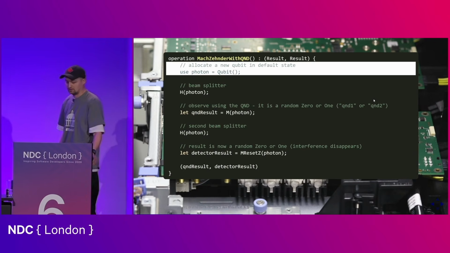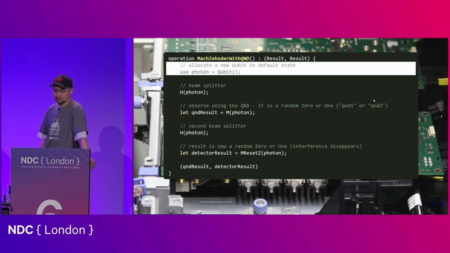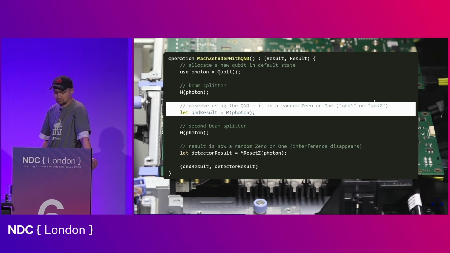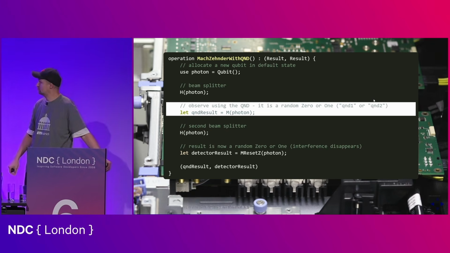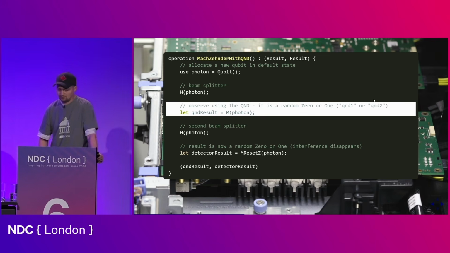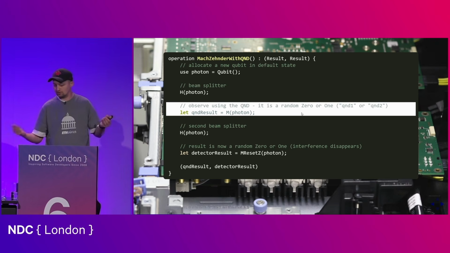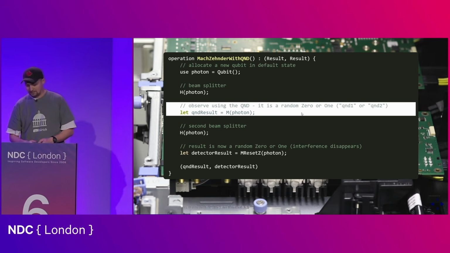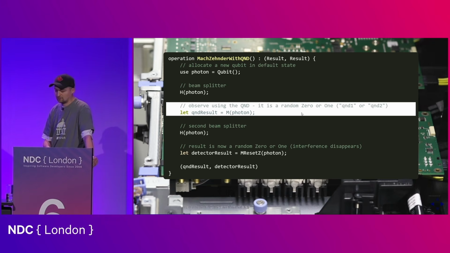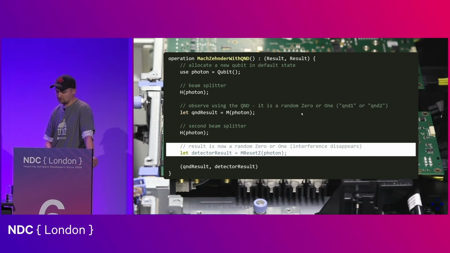Now, we can very easily model this in Q# by simply adding yet another line of code to our existing program. So we have a photon. This is our qubit. Then we have the beam splitter. And instead of having a second beam splitter immediately, we will model the quantum non-demolition traps. And we will do this by doing a measurement. So we will basically be asking what is the current observable state of the qubit, in which case it will produce a 0 or a 1 randomly. And the rest of the program stays the same. And so the net result is that we should get a random 0 or 1 here. And we should get a random 0 or 1 now here, because the interference effect actually disappears.